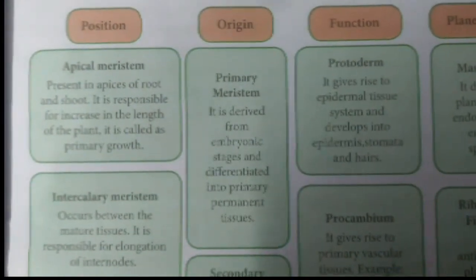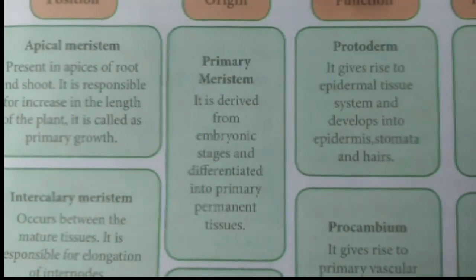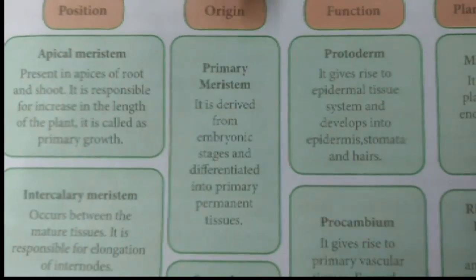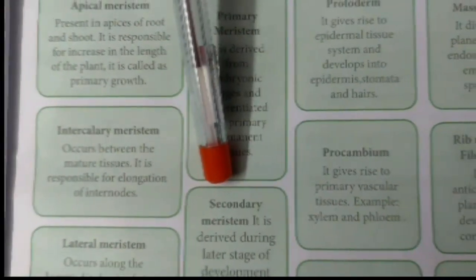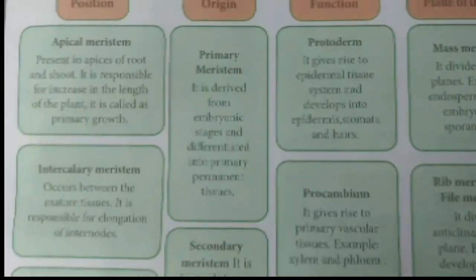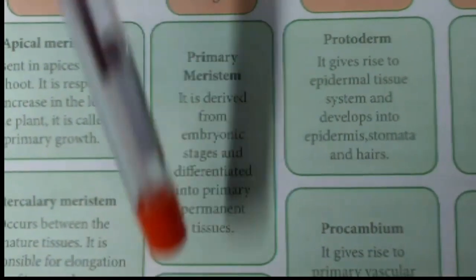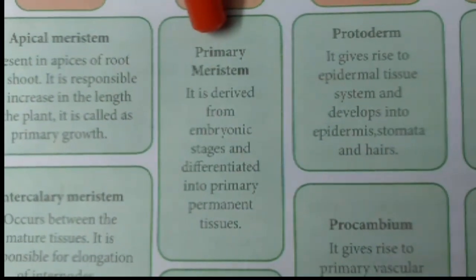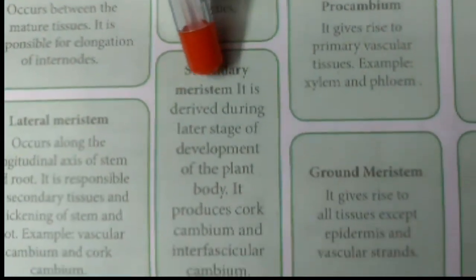Next, on the basis of origin, the meristematic tissues are classified into two types: primary meristem and secondary meristem.